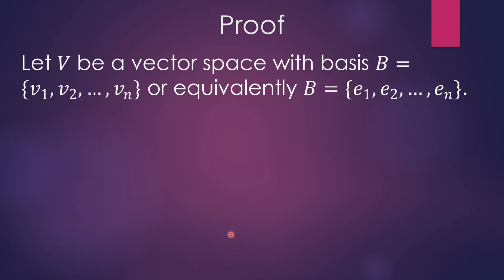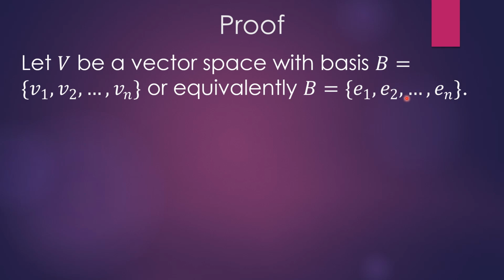Alright, so for the proof, let V be a vector space with some defined basis. Whether you want to call them vector 1, vector 2, and so on, or equivalently, a lot of authors use e_i or e_1, e_2, e_3 to represent the basis vectors because it's ambiguous and you can use it for things like rectangular coordinates, cylindrical coordinates, or whatever other type of coordinates. We've seen in the quantum mechanics book spherical coordinates used quite a bit. So keep in mind 2 different notations here, but both represent the same thing.